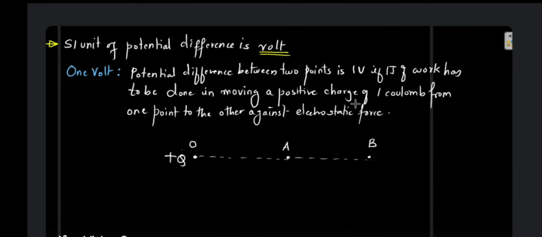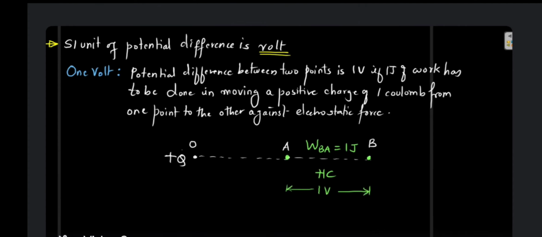So the SI unit of potential difference is volt. Okay, so what is 1 volt? Supposing I take a charge of plus 1 coulomb and I move it from one point to the other, and the work done in moving it from one point to the other is 1 joule, then the potential difference between these 2 points is going to be 1 volt.